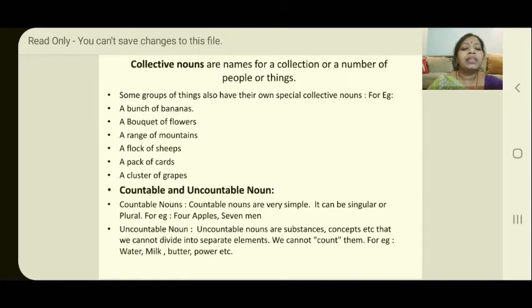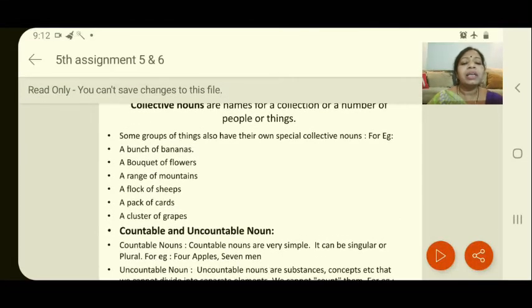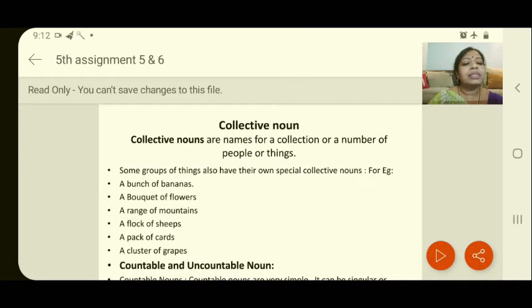The second one is a bouquet of flowers. What is the collective noun there? Bouquet. The third one is a range of mountains. What is the collective noun? Range. The next ones are a flock of sheep, a pack of cards, a cluster of grapes. Have you observed, children, here everything is a collection. It is not a singular thing. I am talking about more than one thing. So I hope you understood, students, what is collective noun.